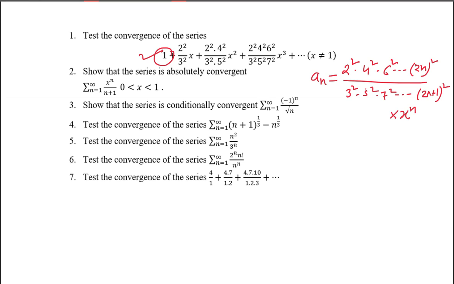that does not hamper the convergence of the series. Understand? Let me make it clear, I am once again repeating. If a finite number of terms are added to some infinite series or subtracted from the infinite series, that does not hamper the convergence or divergence of the series. So if you are able to write from the first term, don't bother, write from the first term; otherwise simply write skipping the first term. Skipping the first term, we will be having a_n equal to this, no problem, and you just solve it. Okay, is it clear?